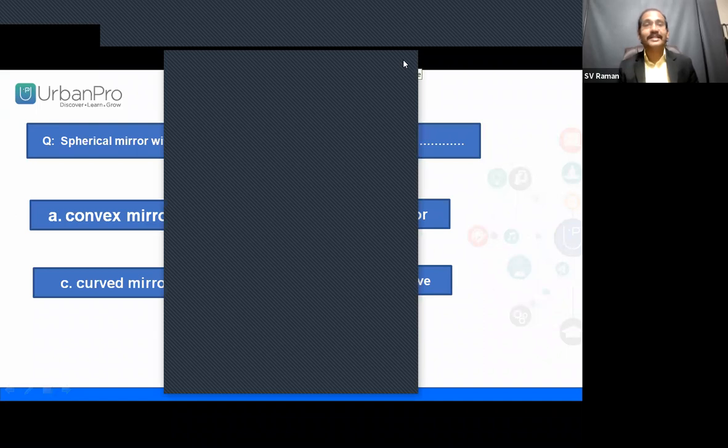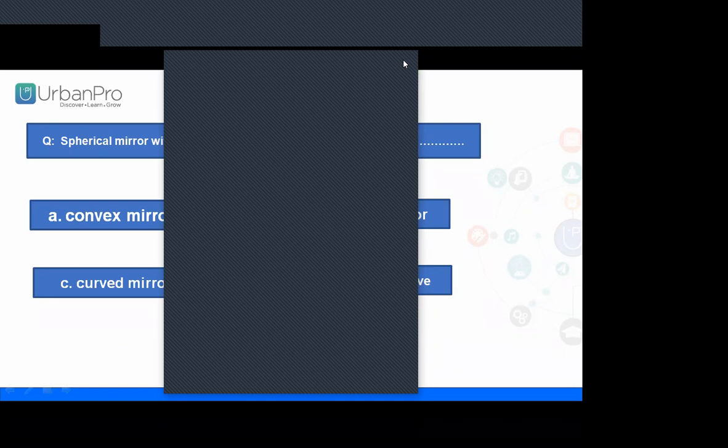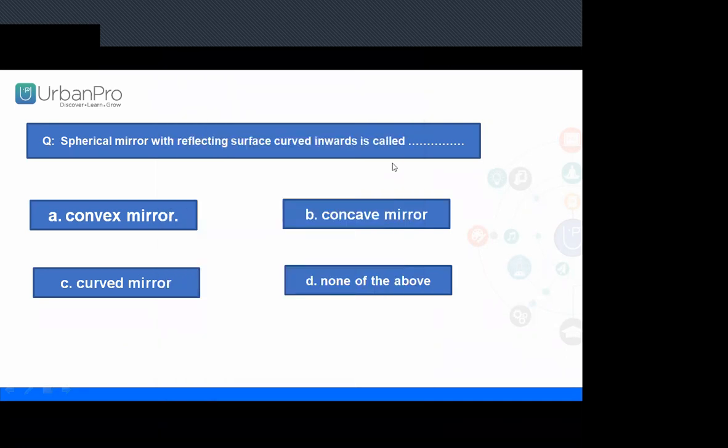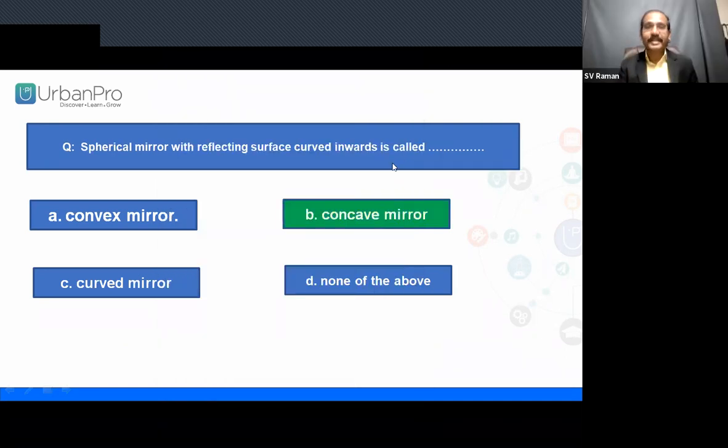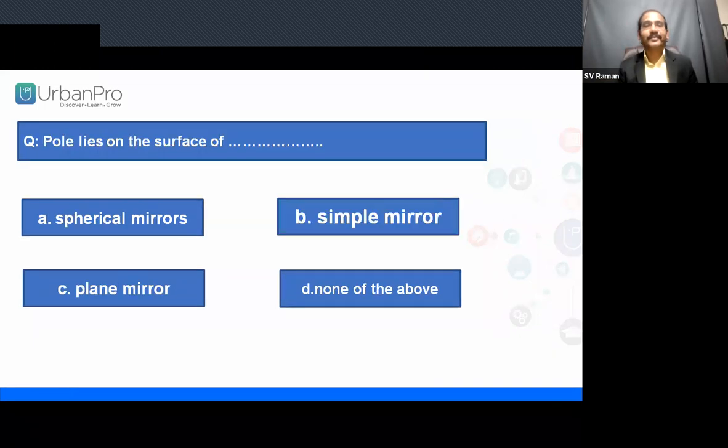86% opted for the right answer, that is the concave mirror. Excellent, children. Very excellent. Next. Pole lies on the surface of spherical mirrors, simple mirror, plane mirror, none of the above.